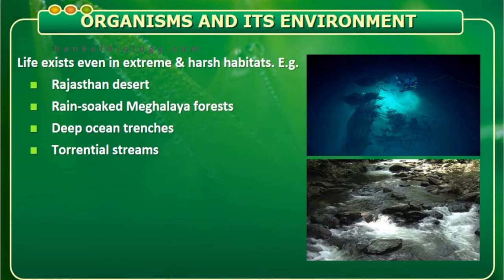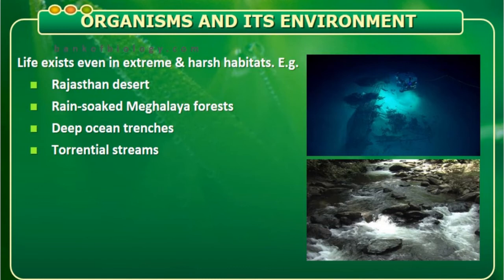There are four types. Rajasthan desert means immediately in our mind comes the camel, how it is adjusted, how it is adapted. When we say rain-soaked Meghalaya forest, we imagine big trees, the gymnosperms, pteridophytes, trees which we don't find in our place. So each vegetation also depends upon the environment where it exists.